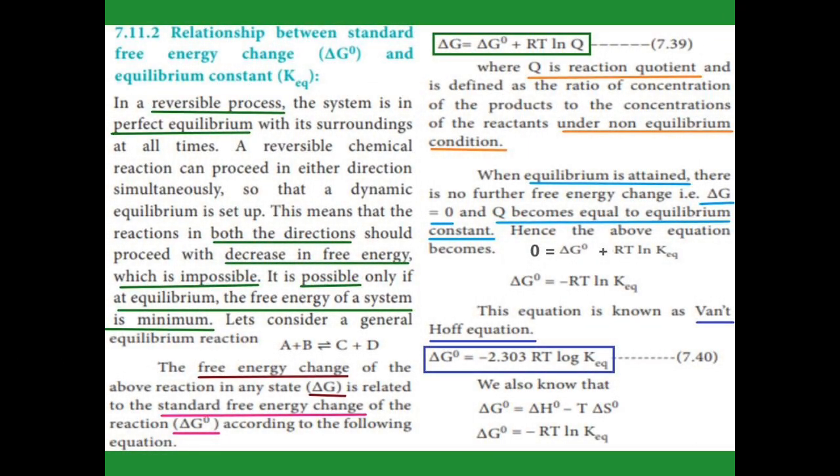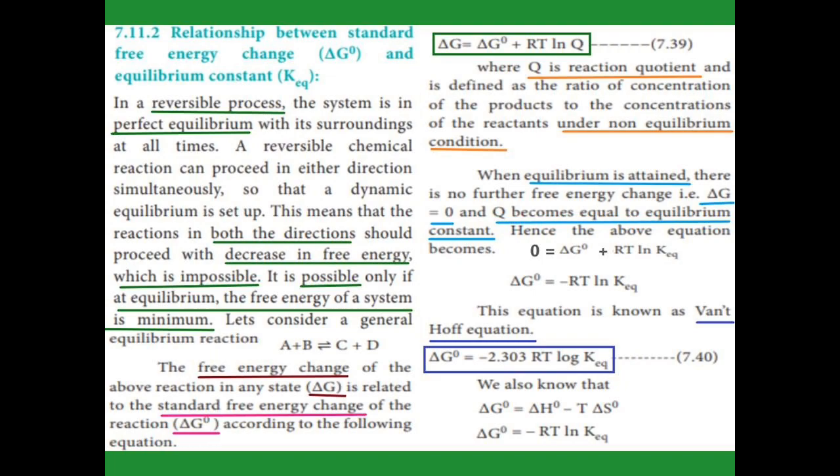Relationship between standard free energy change and equilibrium constant. In a reversible process, perfect equilibrium would mean both directions have a decrease in free energy, but that is not possible. So it is possible only when, at equilibrium, the free energy of the system is minimum. Now consider the equilibrium between A plus B and C plus D. Then the free energy change is given as delta G equals delta G standard plus RT ln Q.